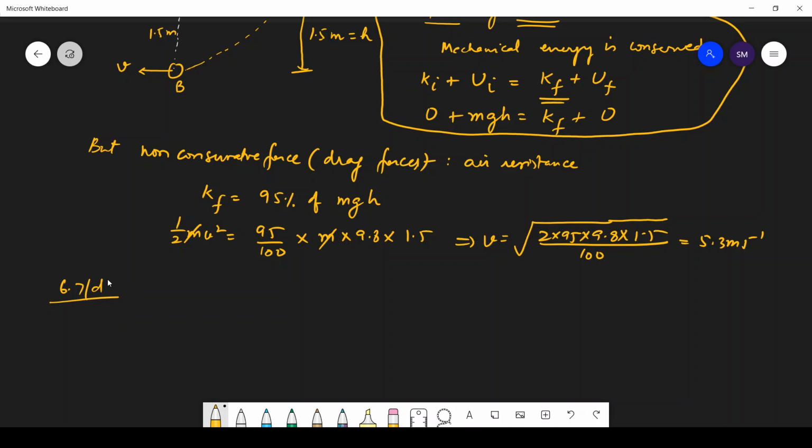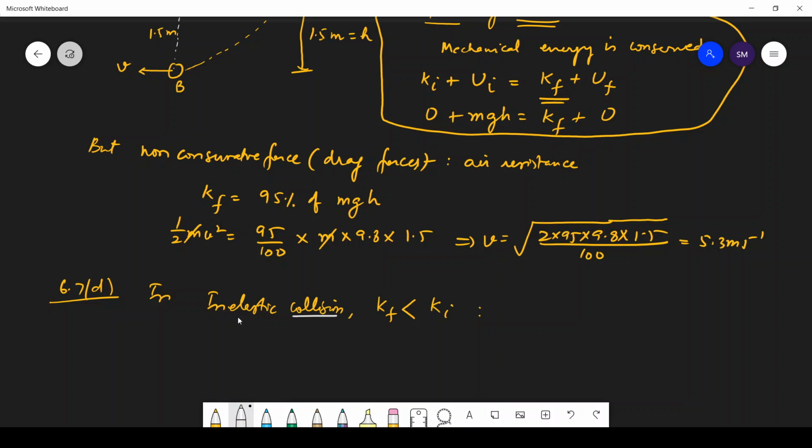In inelastic collision, final kinetic energy is always less than initial kinetic energy. So we have to tell whether it is true or false.